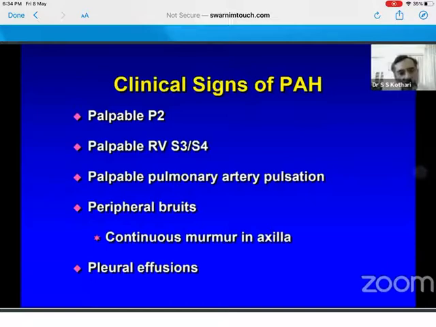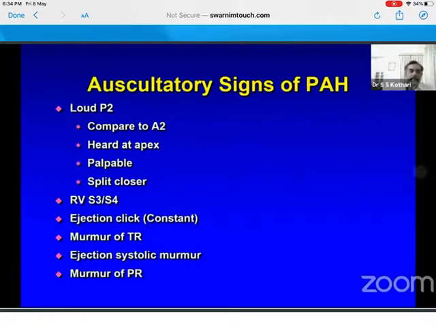Palpable P2 is very important. Now here again, a pulsatile pulmonary artery or faint pulsation in a thin person should not be taken as a palpable P2. When you say palpable P2, it should be really a palpable second sound. And very often, we see that in a thin chest wall, a little bit of pulmonary artery pulsation is mistaken as palpable P2. Third, fourth heart sound, palpable pulmonary artery will be a good indicator of PH. Peripheral bruit in axilla and pleural effusions, we'll come to that a little later.